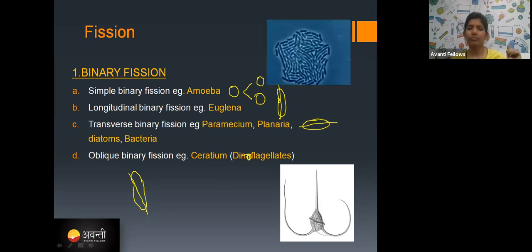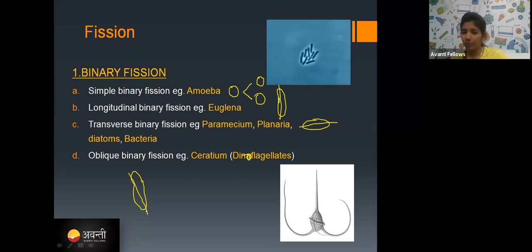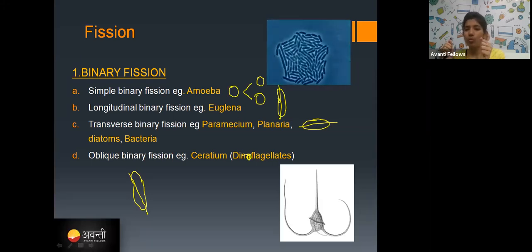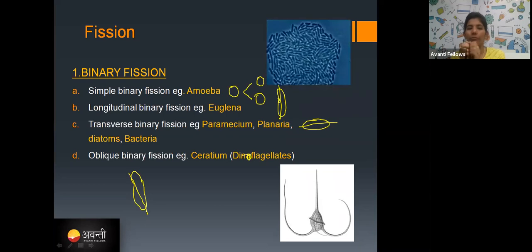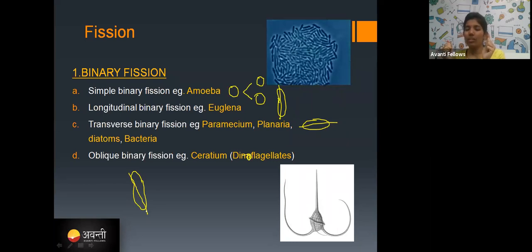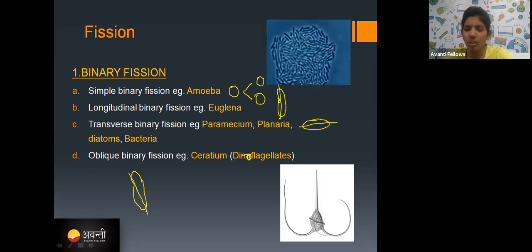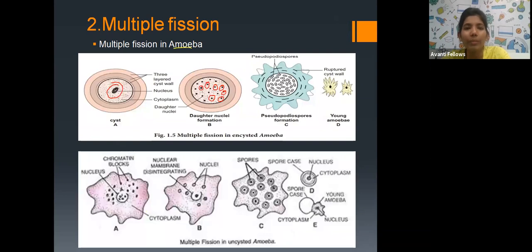And whereas you can see the vertical, horizontal fission. Okay, fission, not fusion. Fusion means two cells joined together. And if one cell divides into two, that is fission. Fission, fission; fusion, fusion. Okay, and that is a transverse fission, and finally oblique binary fission. Understood? Now we are moving to the multiple fission.